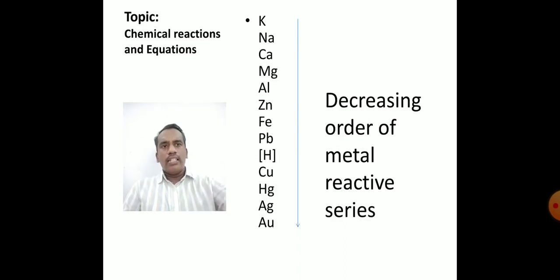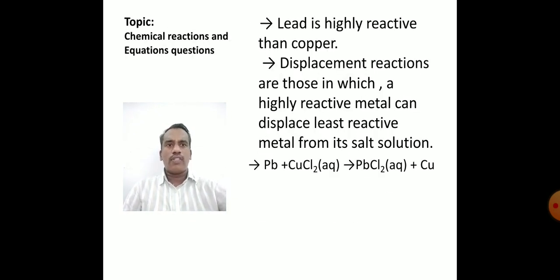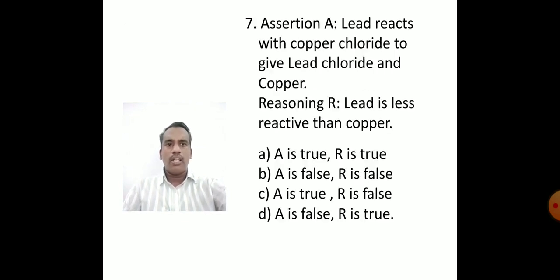According to the question, lead reacts with copper chloride, meaning the position of lead in the reactivity series is above copper. So when copper is present in its chloride state, that is in the salt solution, lead can displace the copper. Do we know the balanced equation? Yes, lead plus CuCl2 gives PbCl2 plus Cu. Hence this is a displacement reaction in which a highly reactive metal displaces the least reactive metal from its salt solution. Is the assertion correct? Yes, the assertion is correct.